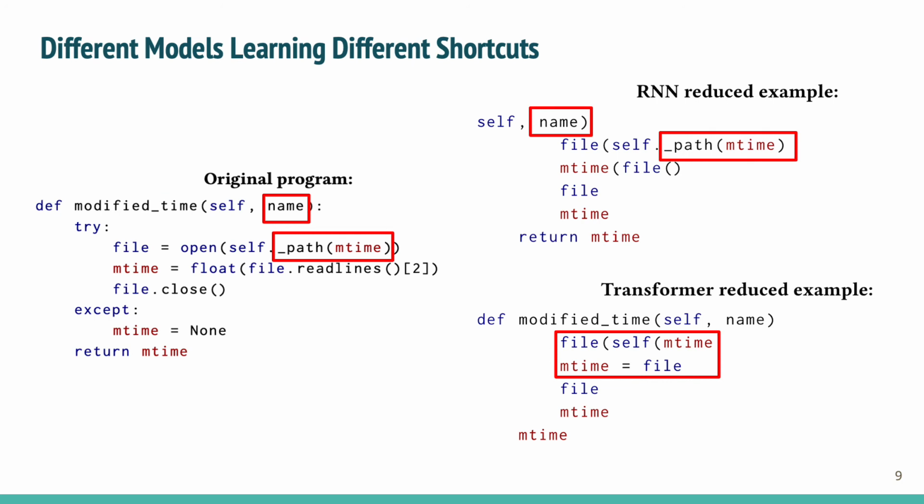According to these reduced programs, the RNN model highlights the unused name parameter while the transformer model highlights the use of mTime before its assignment. These different traces may support that the two models are learning different kinds of shortcuts to make the correct prediction.